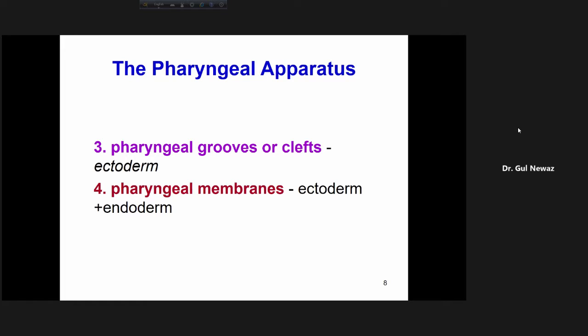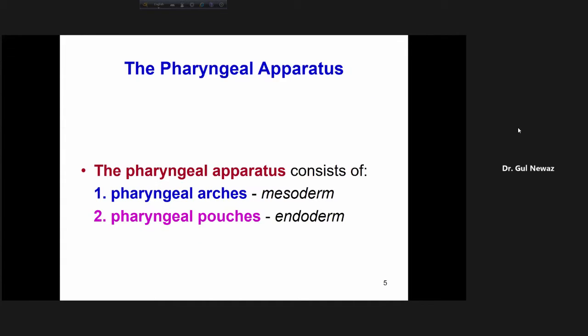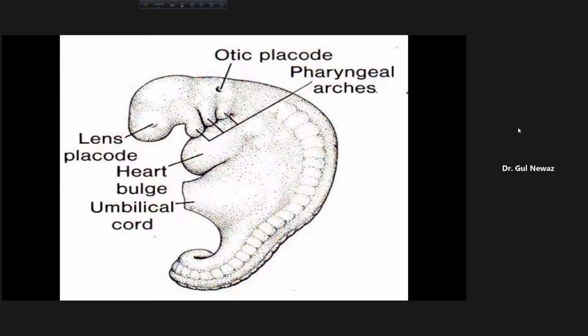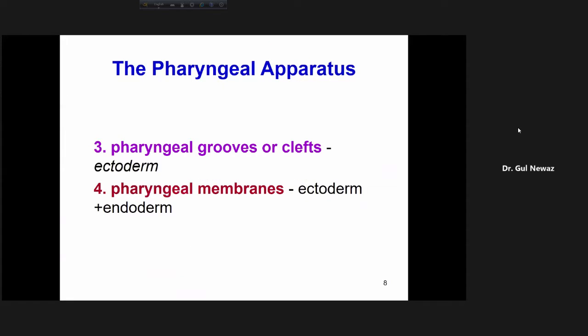So the structures which form the pharyngeal apparatus are: pharyngeal arches, which are mesodermal; pharyngeal pouches, which are endodermal; pharyngeal grooves or clefts, which are ectodermal; and also pharyngeal membranes, which consist of ectoderm and endoderm.